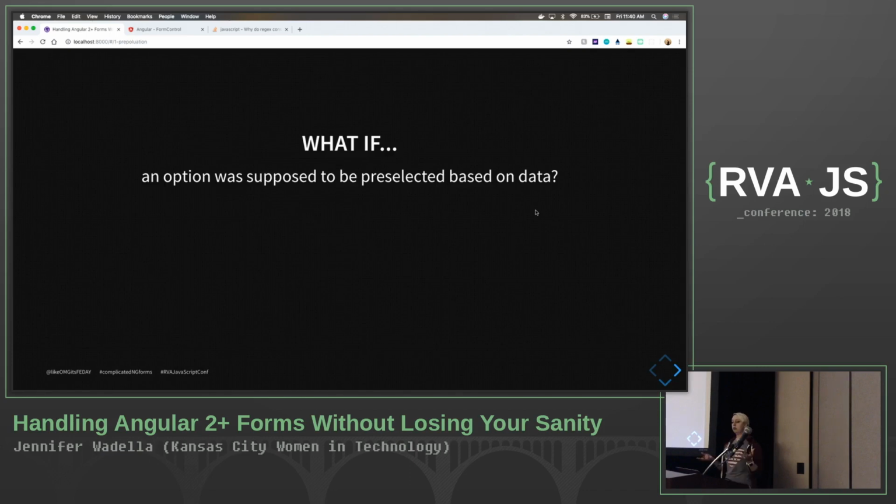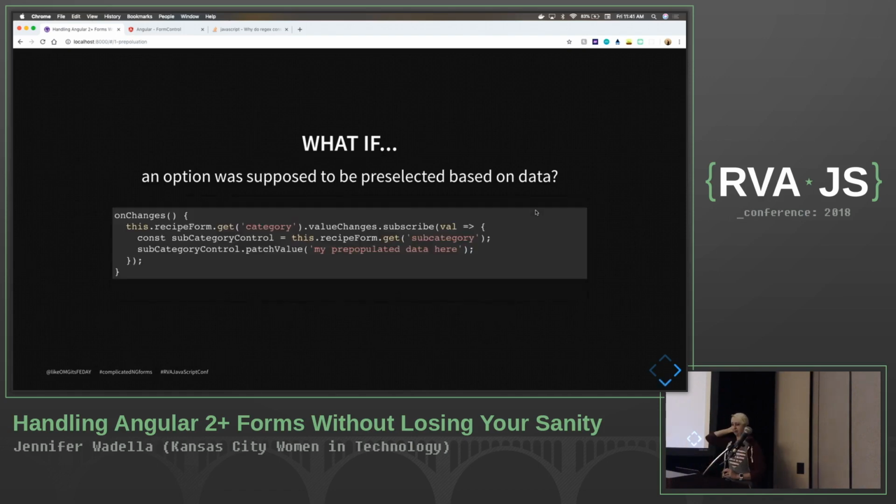So what if, once we have that first value selected, we want to preset data based on whatever that value is? Like I talked about with the lawyer app, they wanted all this pre-populated stuff. Super easy as well. We're already subscribing to our value changes, right? We've got the input that we want to manipulate, our subcategory. We can just use the patchValue method to pre-populate whatever data, and do that based on whatever logic we need to get that going.